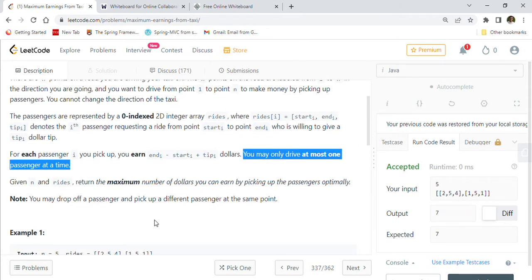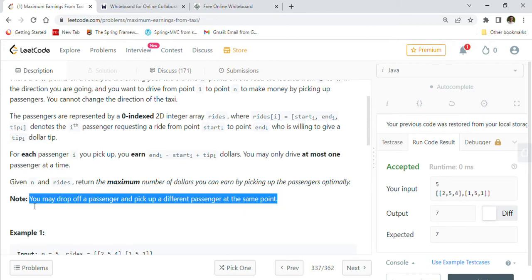Given n and rides, return the maximum number of dollars you can earn by picking up the passengers optimally. Note, you may drop off a passenger and pick up a different passenger at the same point. So for example, if you are dropping off one passenger at point 10, you can pick up another passenger from that same point. That's what they are saying.